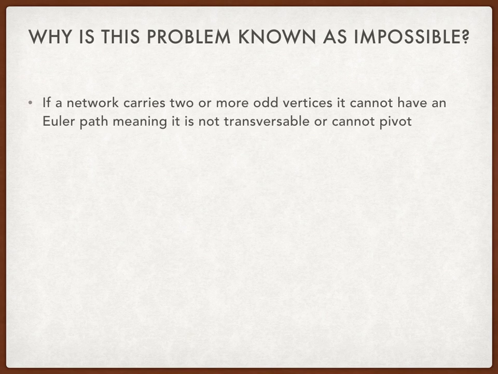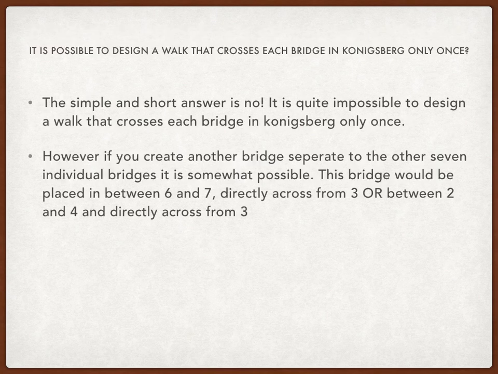Why is this problem known as impossible? If a network carries 2 or more odd vertices, it cannot have an Euler path, meaning it is not traversable. Is it possible to design a walk that crosses each bridge in Konigsberg only once? The simple answer is no. It is quite impossible to design a walk that crosses each bridge in Konigsberg only once.